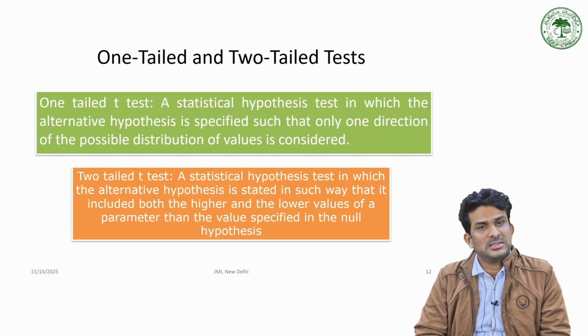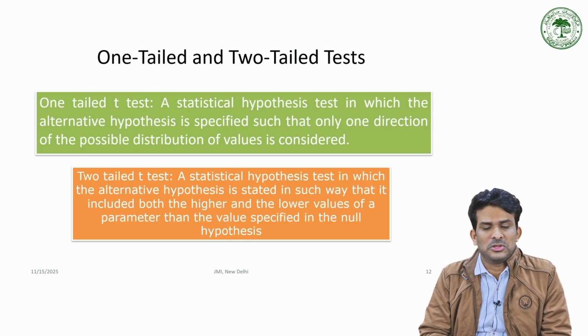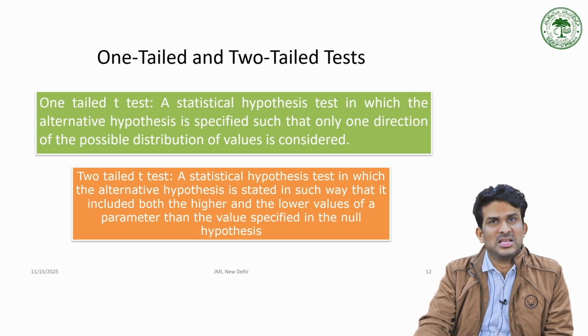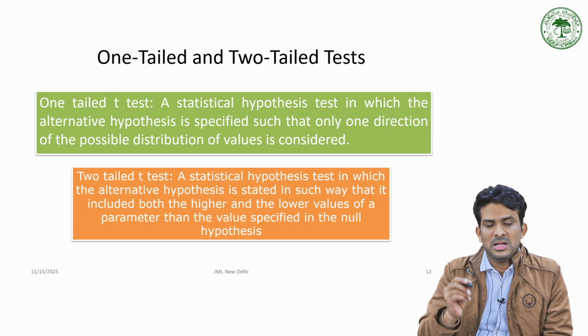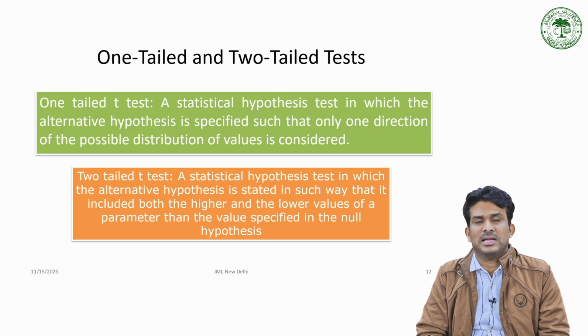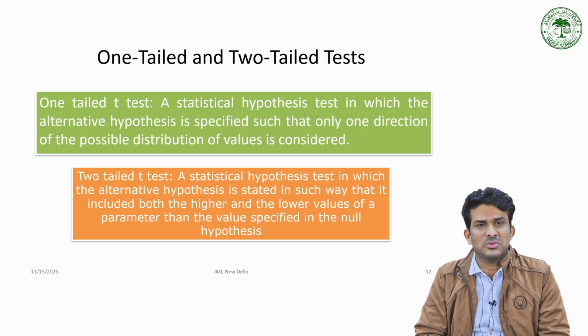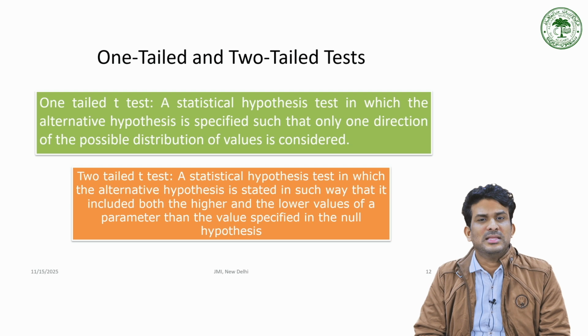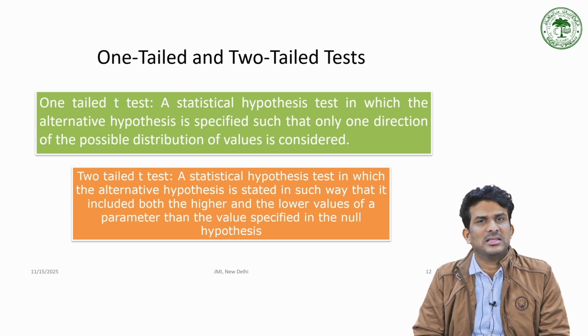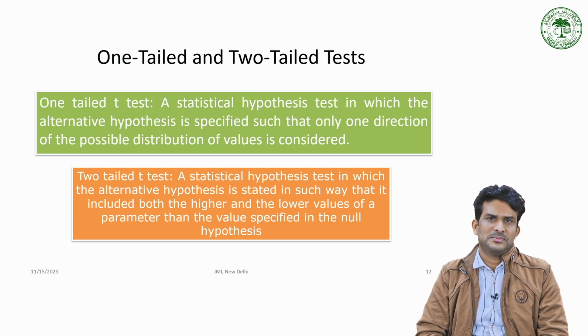What about two-tailed? In a two-tailed test, the alternative hypothesis is stated in such a way that it includes both the higher and the lower values of a parameter than the value specified in the null hypothesis.